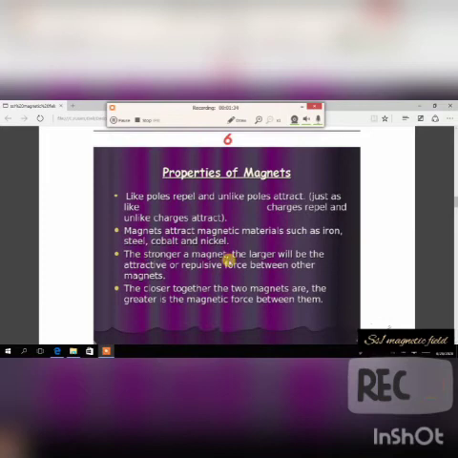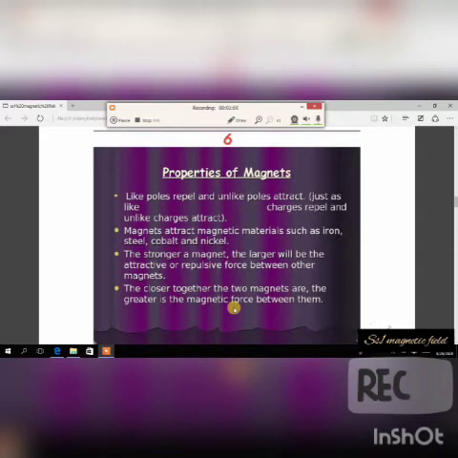So the stronger a magnet, the larger the attractive or repulsive force between other magnets. If a magnet is very strong, the rate of attraction will be very large. So the closer together the two magnets are, the greater is the magnetic force between them.